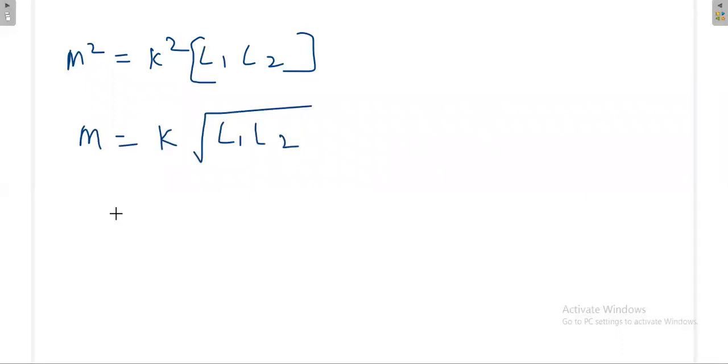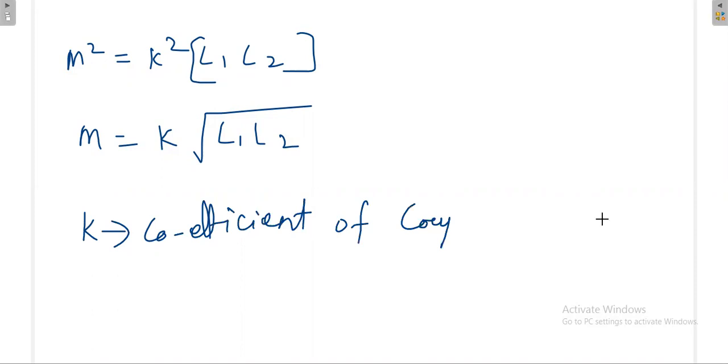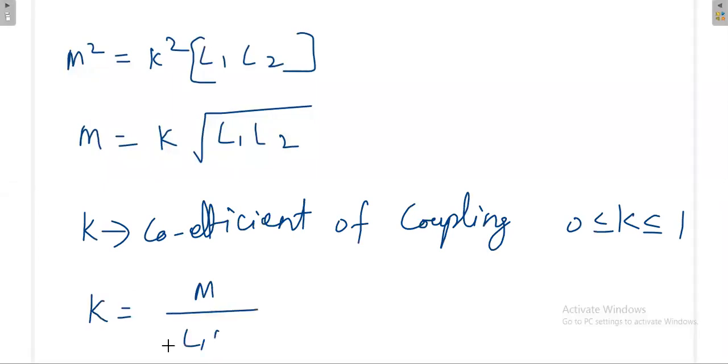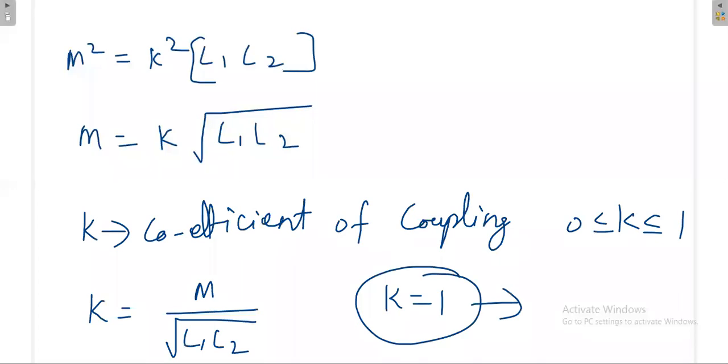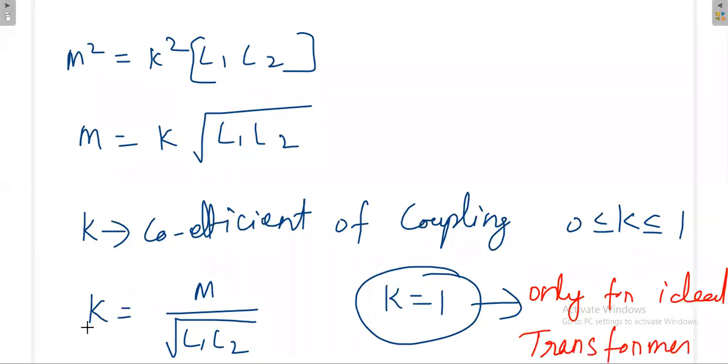This k is called the coefficient of coupling. Already we have seen this value is between 0 and 1, or otherwise k can be written as k is M divided by the square root of L1 L2. K is equal to 1 only for an ideal transformer. For all other practical transformers it will be between 0 and 1. So this is the simple relationship between the self inductance and the mutual inductance.